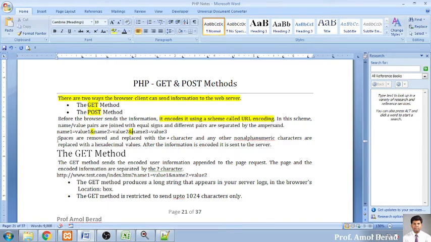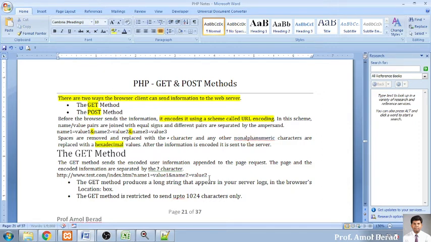Now, if you have entered some values with spaces, the spaces will be removed and replaced with plus characters. You have to keep in mind, they are replaced with the plus character, and any other non-alphabetic characters are replaced with hexadecimal values. So if you are using any symbol, it will be encoded in the format of hexadecimal values.